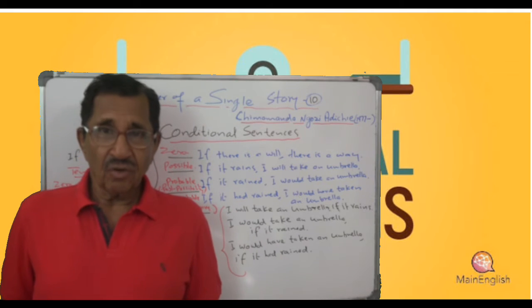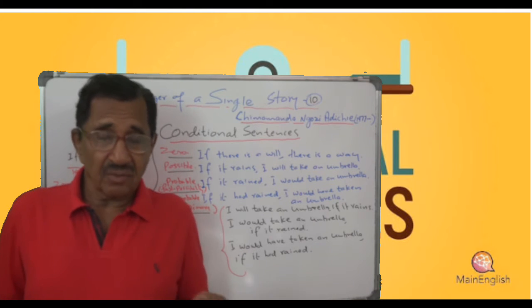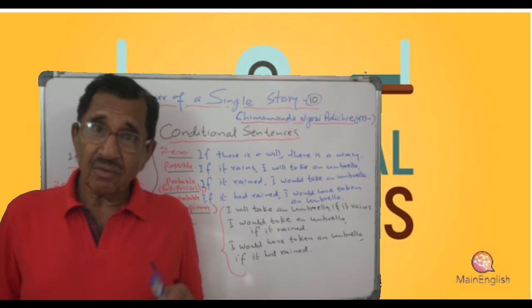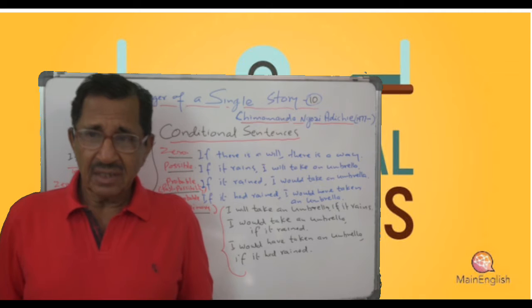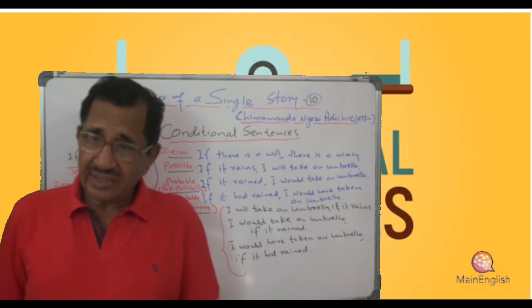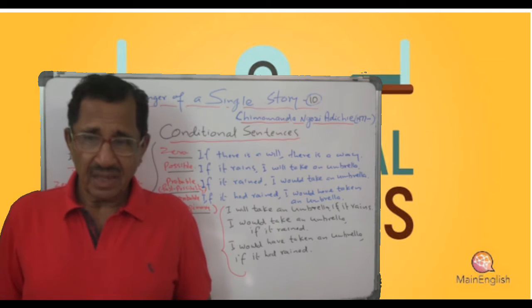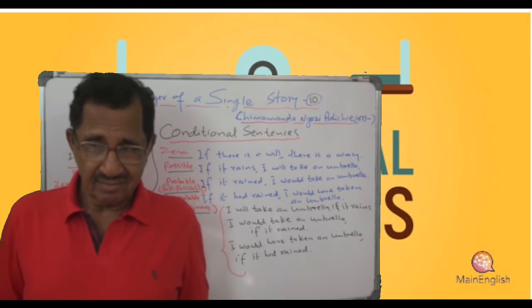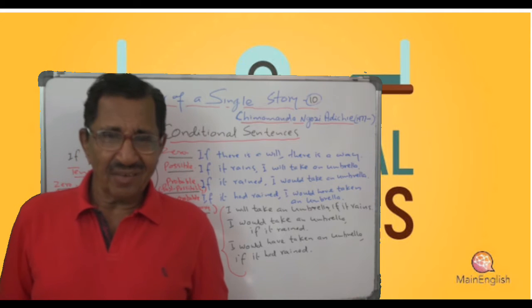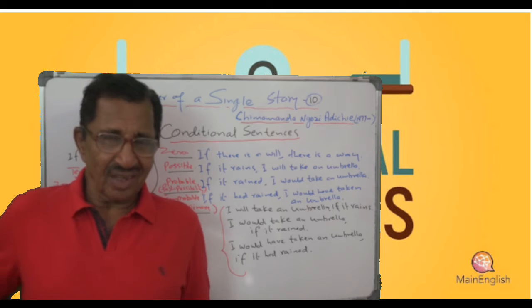An if clause followed by a main clause, or it can be the other way around also: a main clause followed by an if clause. For example, you can very well say like this: I will take an umbrella if it rains. I would take an umbrella if it rained. I would have taken an umbrella if it had rained. There is a way if there is a will. Look at that, you can do it that way also.